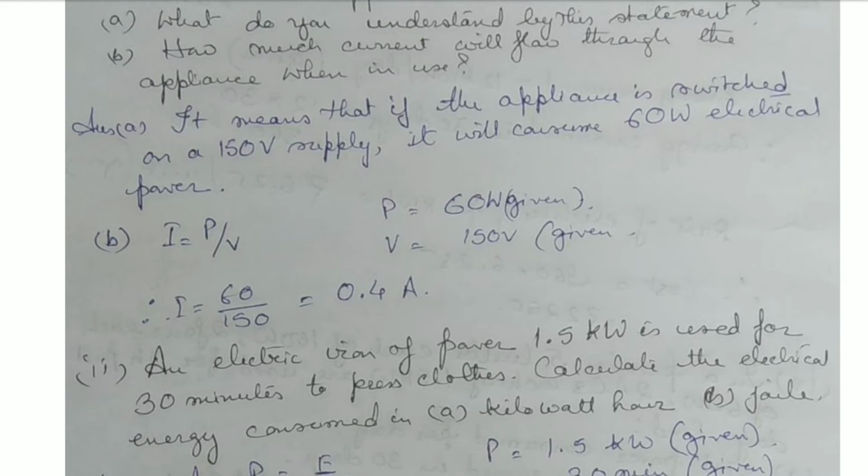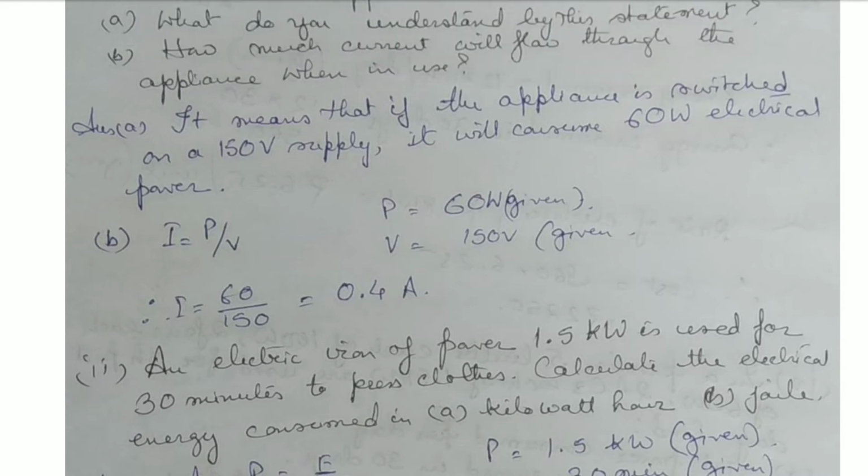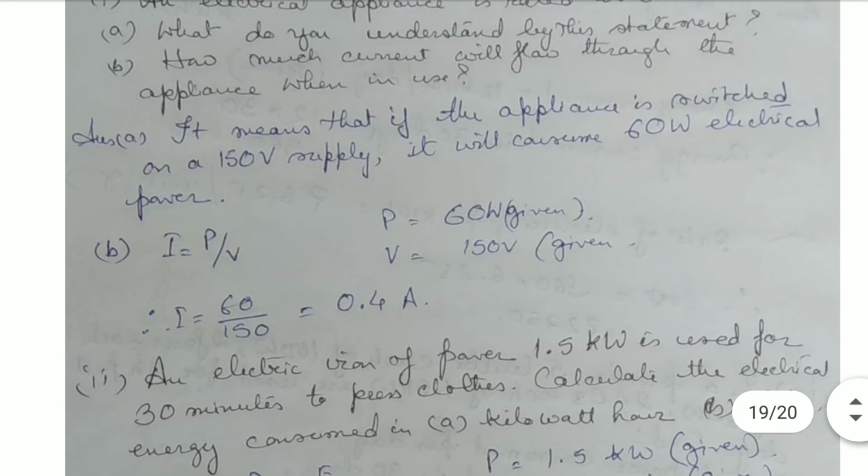And the 60 watt is the power. So power, if it is supplied with a 150 volt potential difference, then it will consume 60 watt power. The second portion is how much current will flow through the appliance when it is used. I is equal to P by V, that is equal to 60 by 150, that will equal 0.4 amperes.